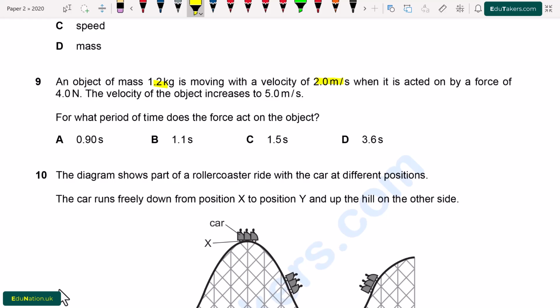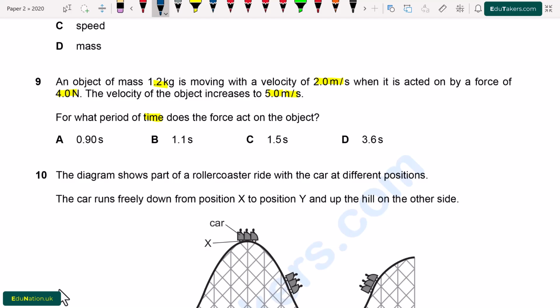Question number 9. An object of mass 1.2 kg is moving with a velocity of 2.0 meter per second when it is acted on by a force of 4.0 Newton. The velocity of the object increases to 5.0 meter per second. For what period of time does the force act on the object? So here we have to find out the value of time.